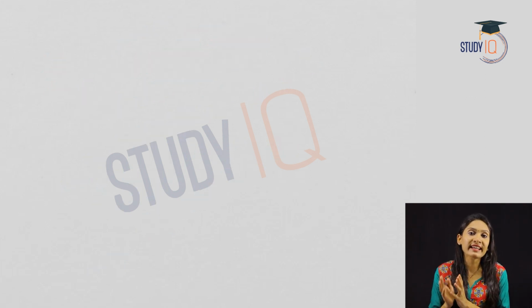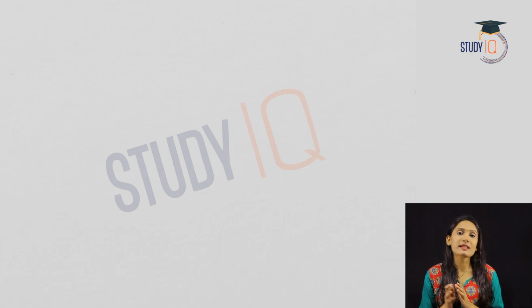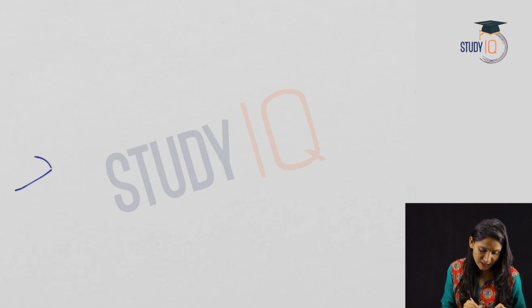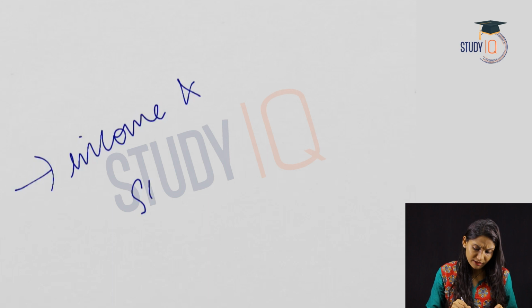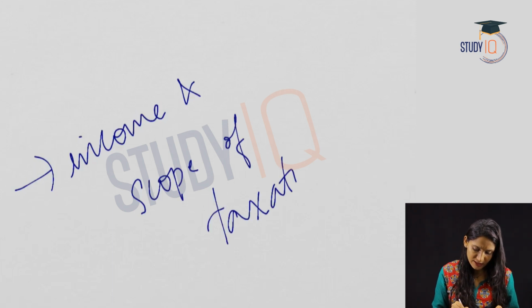Next, the government is also trying to define the key terms or the key concepts in taxation. That is the income and scope of taxation. So the government is trying to give a clear definition for income and scope of taxation.